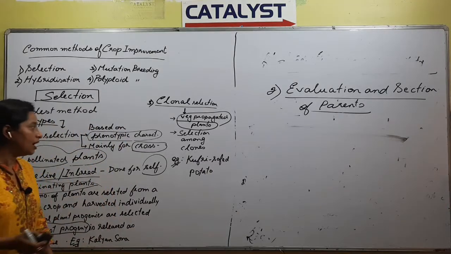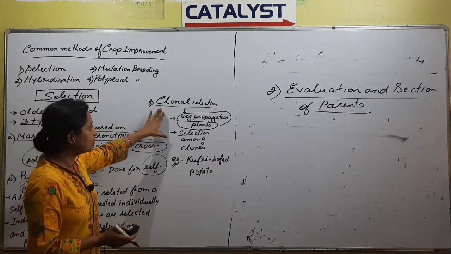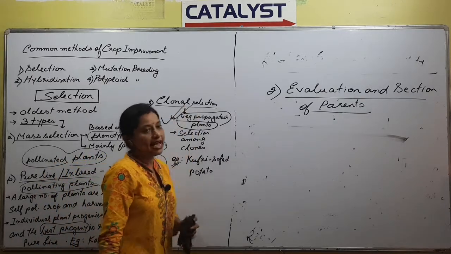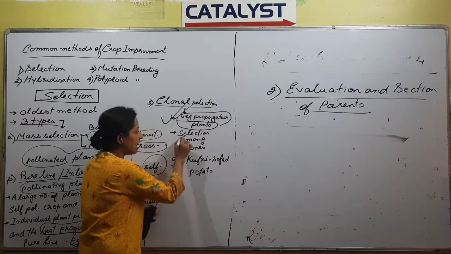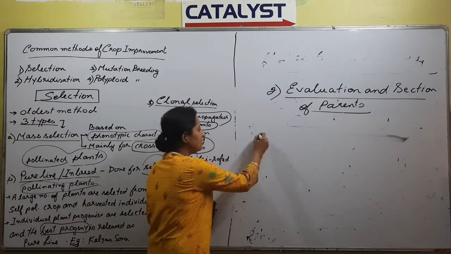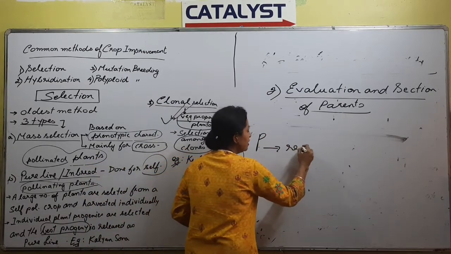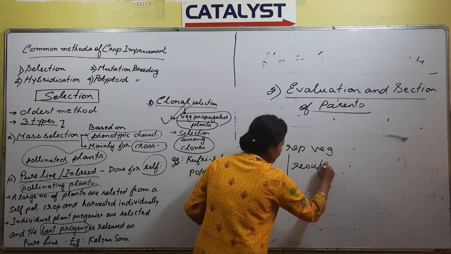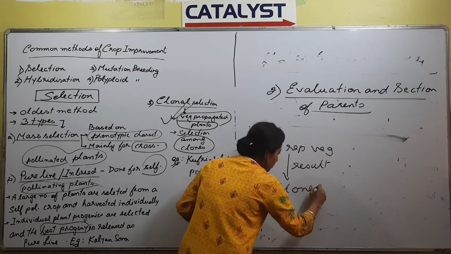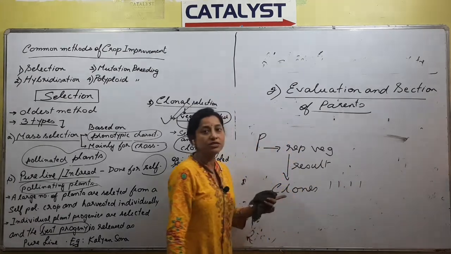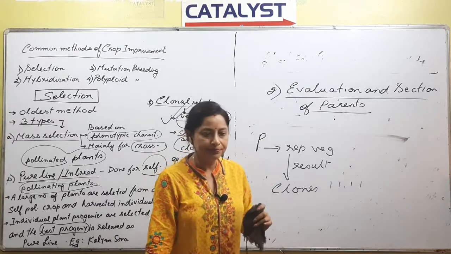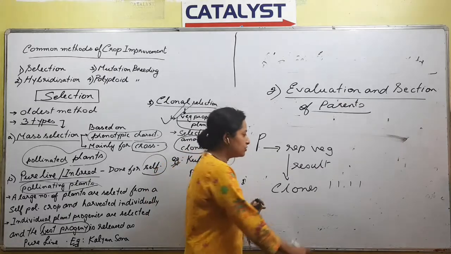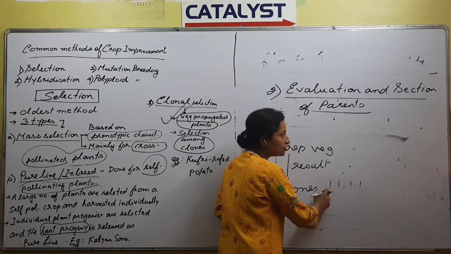Okay, so clonal selection applies to vegetatively propagated plants, right? And then the selection is made among clones. So the adult plant will reproduce vegetatively, and as a result, they will produce certain clones, no? And what are clones? If they are morphologically and genetically similar, they are called clones, right?